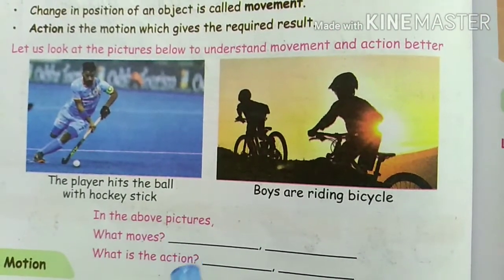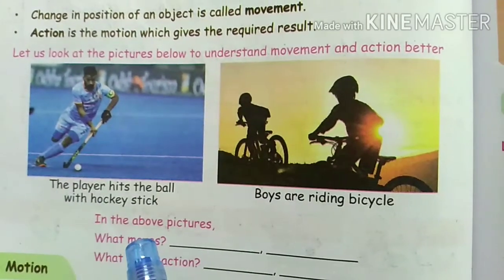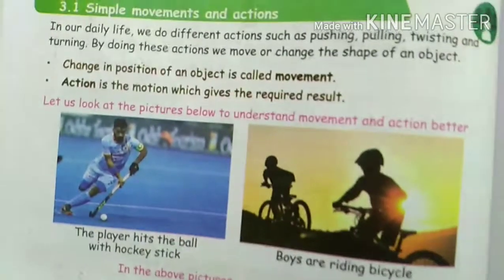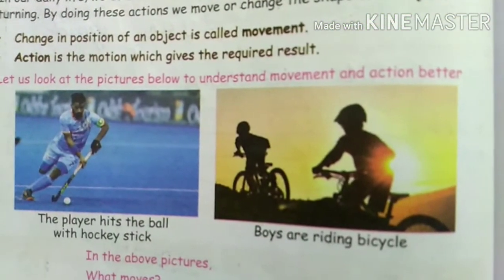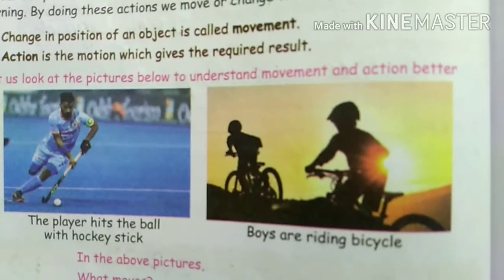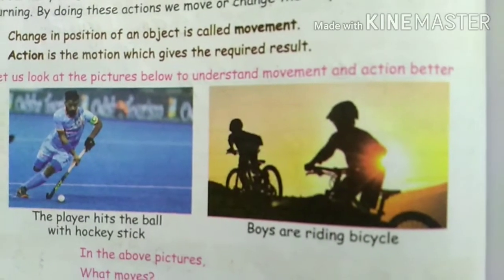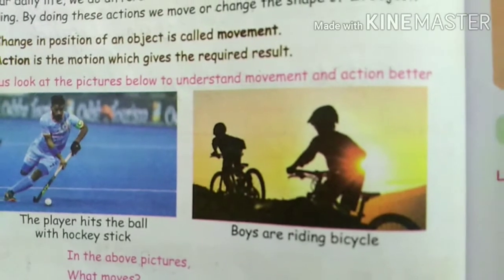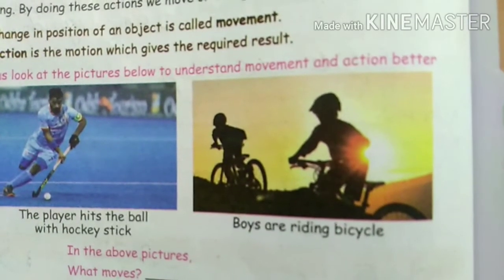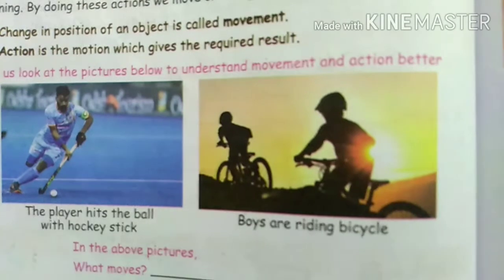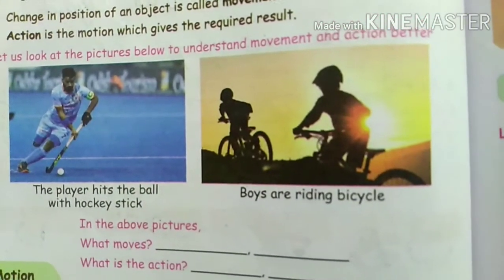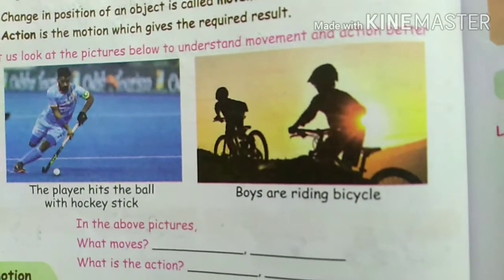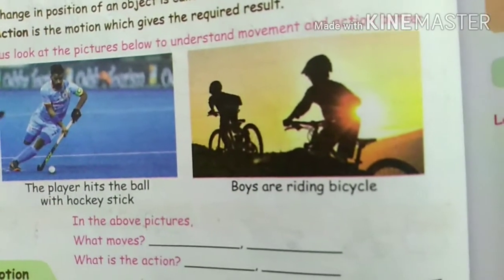In the above pictures, what moves? Which thing moves here? First picture: yes, the ball only moves, from one place to another. Here, the cycle is moving. Okay, this is the movement. Then what is the action? Hitting the ball is the action. Riding the bicycle is the action.